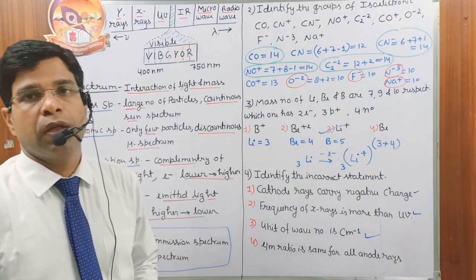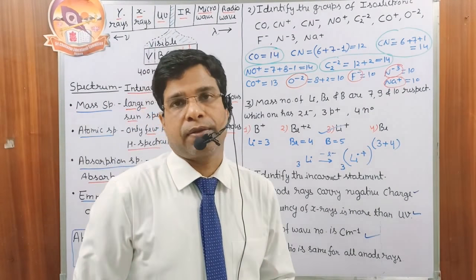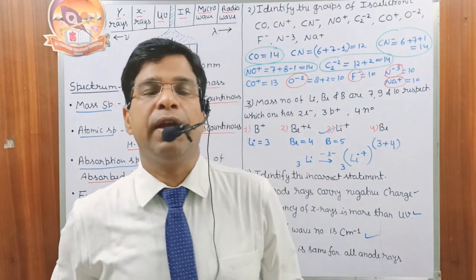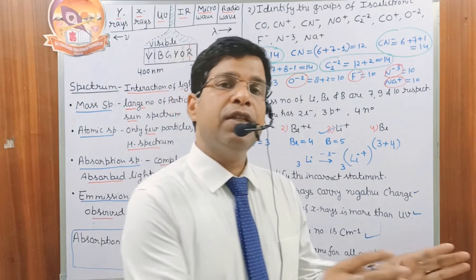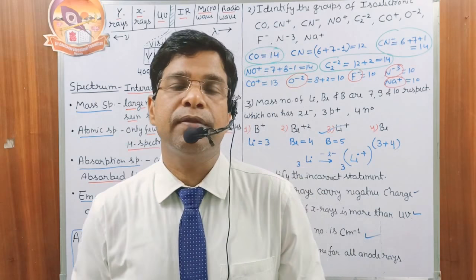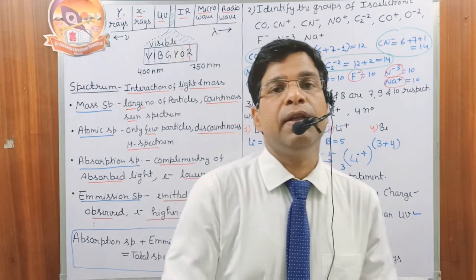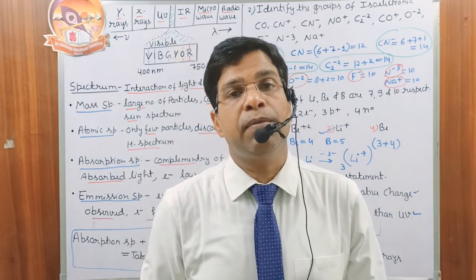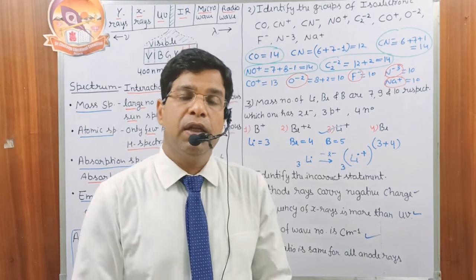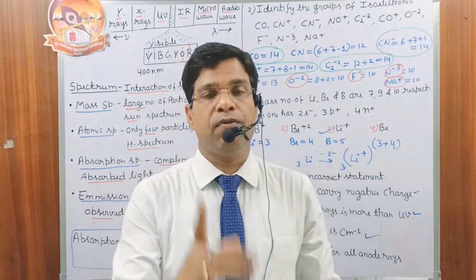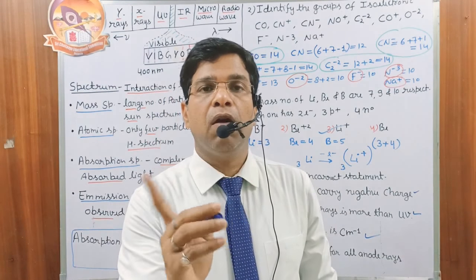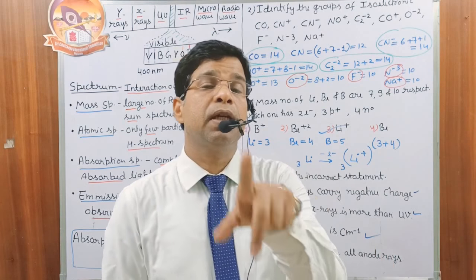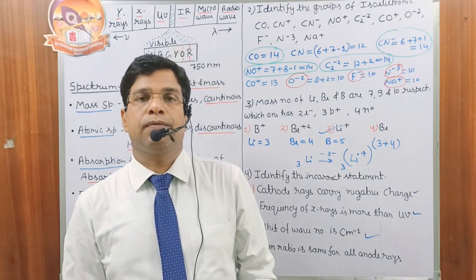Then fourth statement, e/m ratio is the same for all anode rays. It is wrong. Anode rays are cations, and for each gas we have a different type of cation. So for each type of gas the mass becomes different. If mass becomes different, then e/m ratio also becomes different. e/m ratio is maximum for hydrogen. For all other elements, the anode rays' e/m ratio has to be less than the e/m ratio of hydrogen.